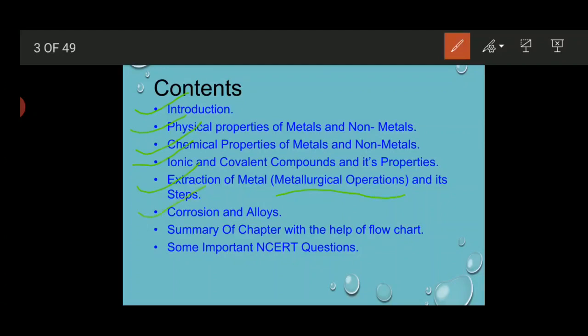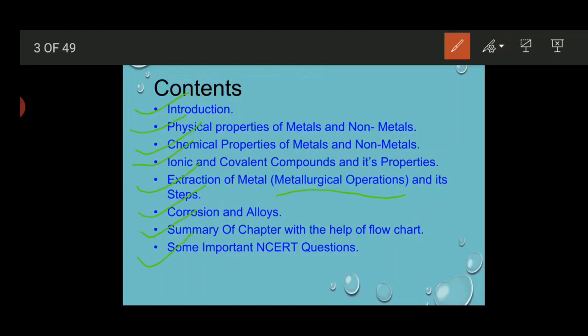What is corrosion and alloying? As we already know that topic, we will do a quick revision of it. And at last we will discuss the summary of the chapter with the help of a flow chart, meaning whatever we discuss, we will see in the summary. And at the end of the chapter we will discuss some important NCERT questions.